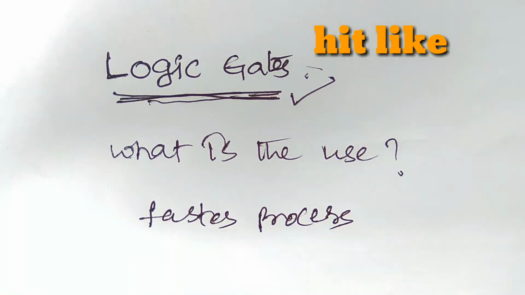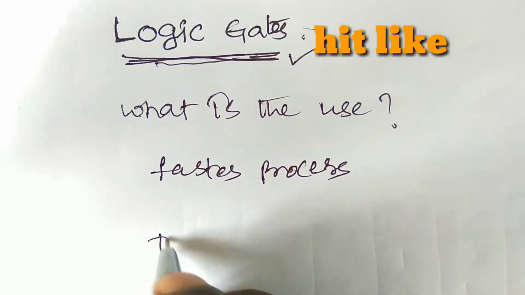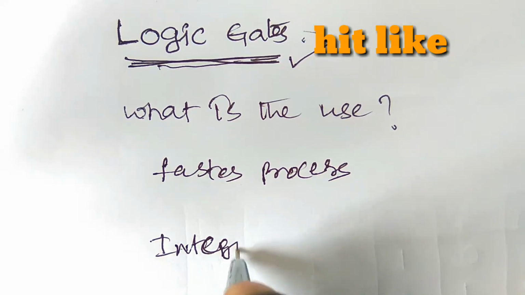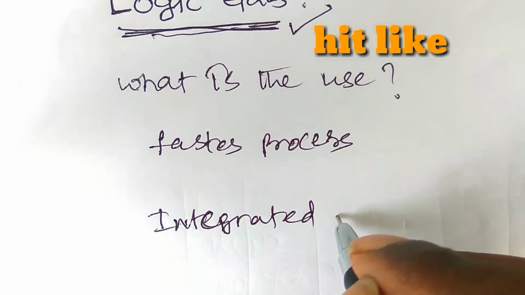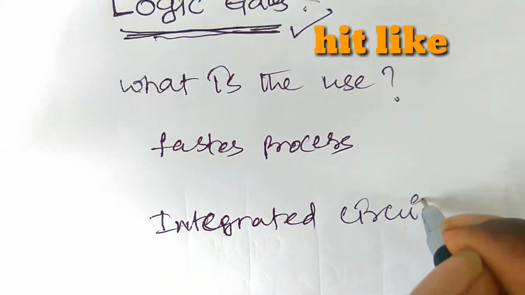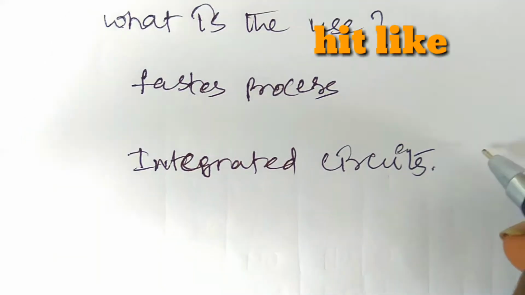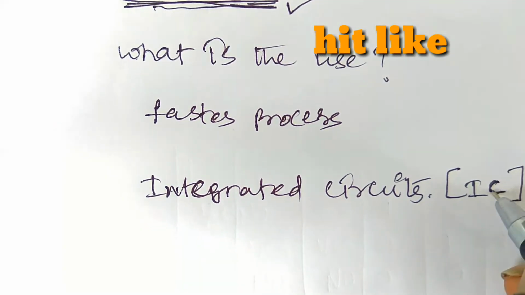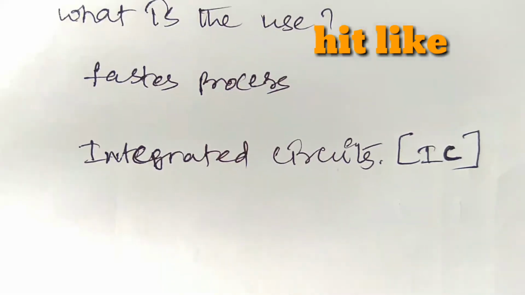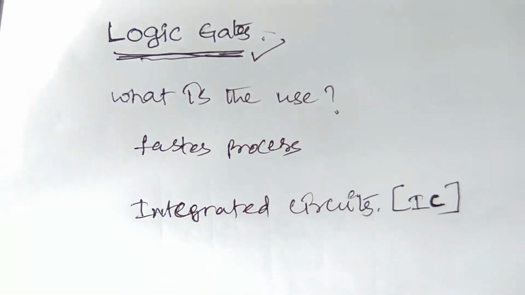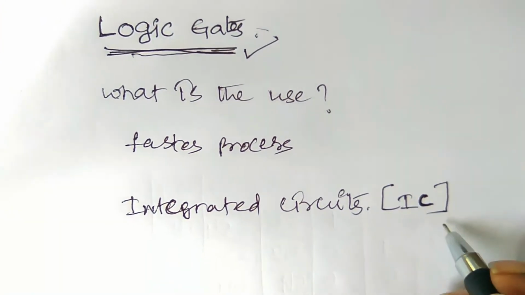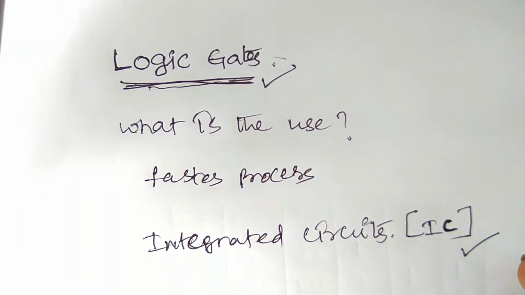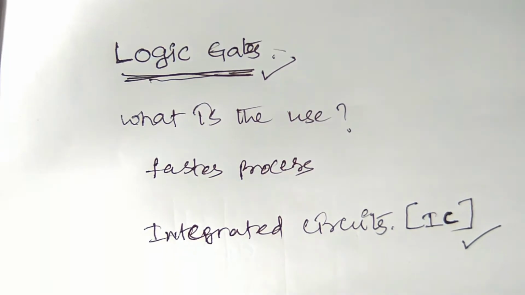Where do we have to use logic gates? Integrated circuits, it means ICs, computer chips, IC chips. So these are all the primary blocks. IC chips are the primary building blocks of a computer, right? So without ICs, computers will not work properly. So this is the importance of the logic gates.